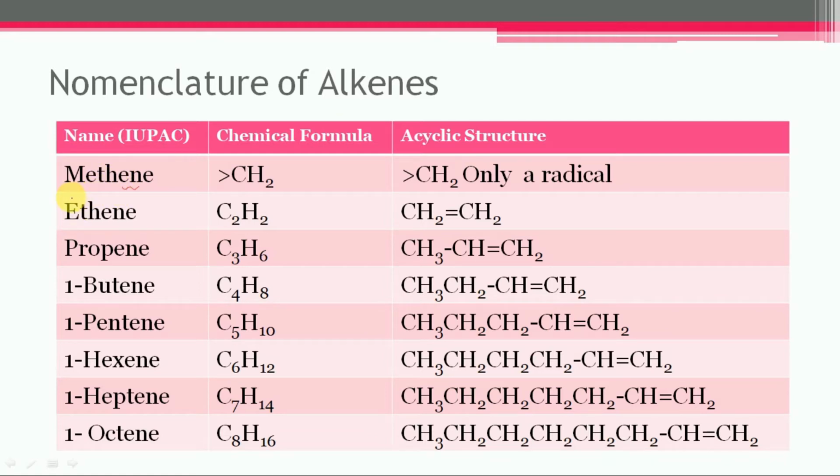Here, the prefix eth represents 2 carbons. Prop represents 3 carbons. Similarly, but represents 4 carbons. Pent represents 5 carbons. And the numeric value 1 represents the position of the carbon-carbon double bond.